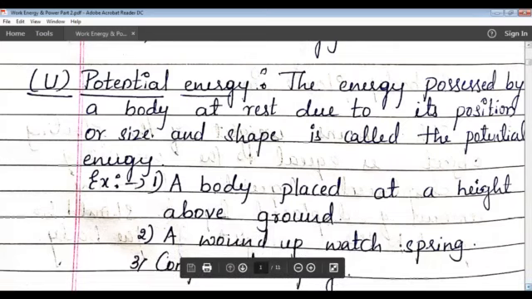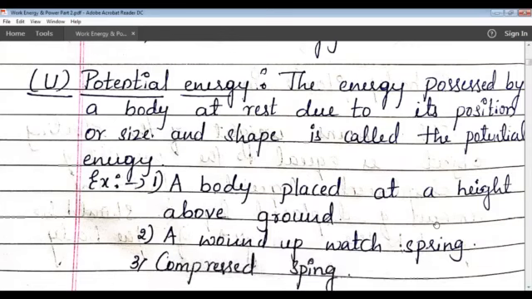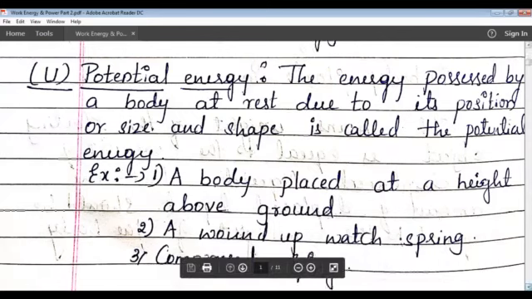Next one, a wound up watch spring. When you wind a watch spring, the energy will be stored in the watch, and that energy is known as potential energy. Next one is a compressed spring. If you take a spring and compress it, some energy will be stored in the spring due to the change in its size and shape, and that energy is known as potential energy.